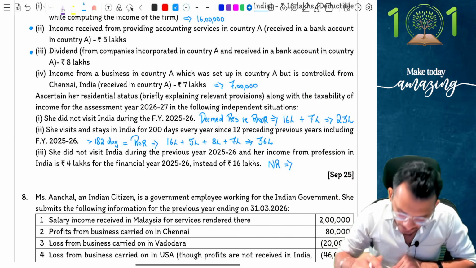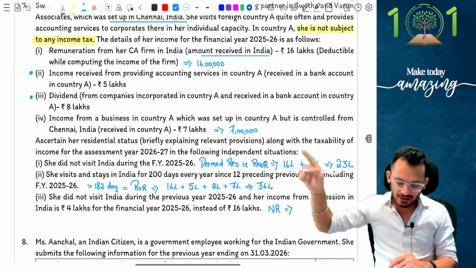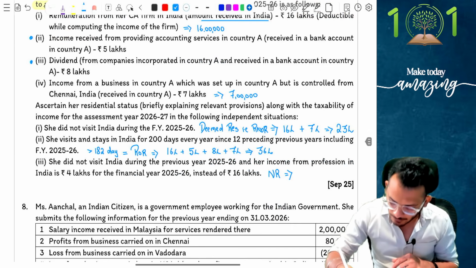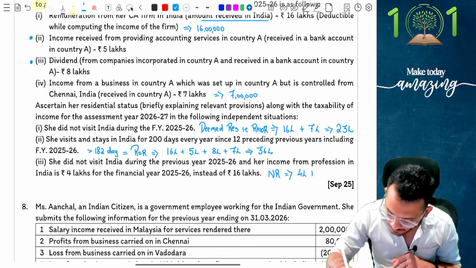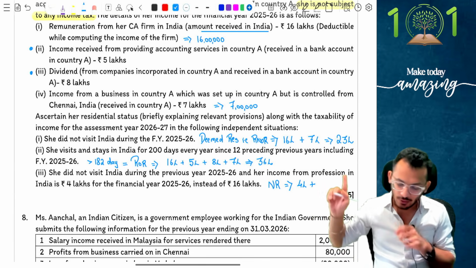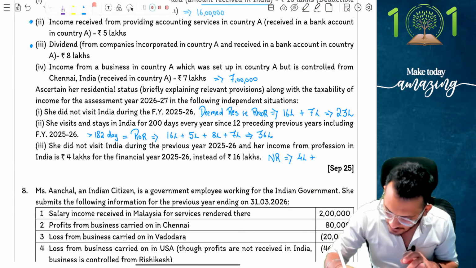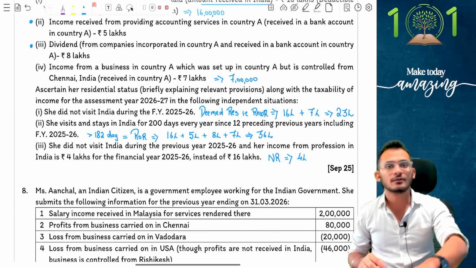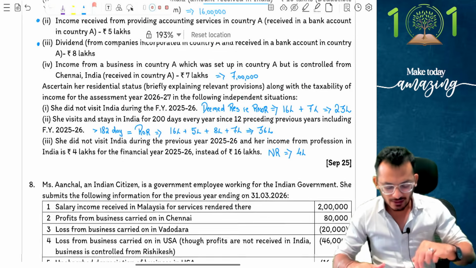If I am going to become an NR, what am I going to tax? First, I can only tax this 4 lakh rupees of income from profession. Next, can I tax the accounting source income? No. Can I tax the dividend received? No. Can I tax the controllership? No. Therefore, the answer is directly going to become 4 lakh rupees, and this is what the solution is. Yes, this is how the answer looks, people.